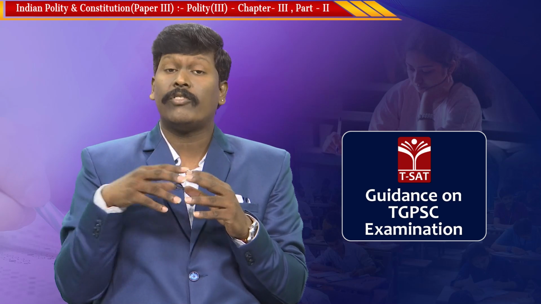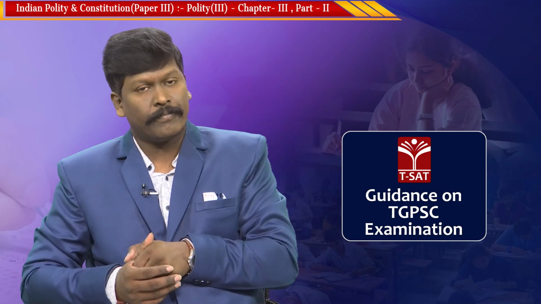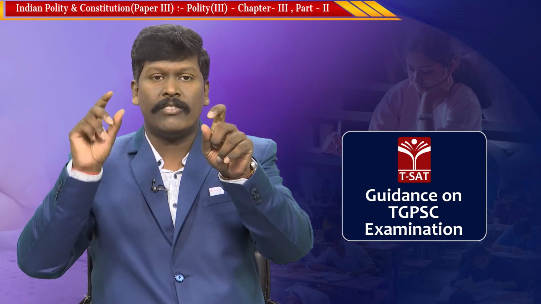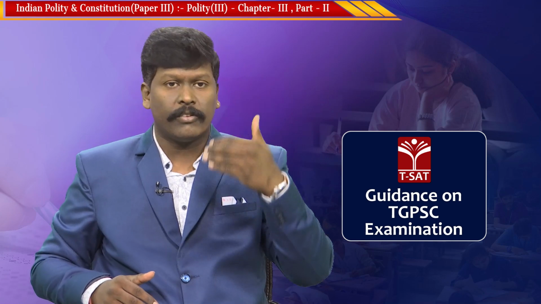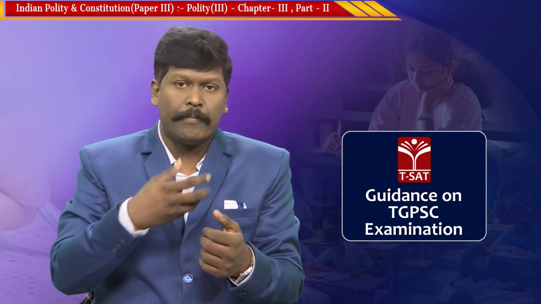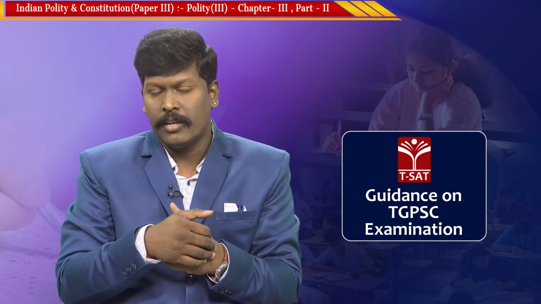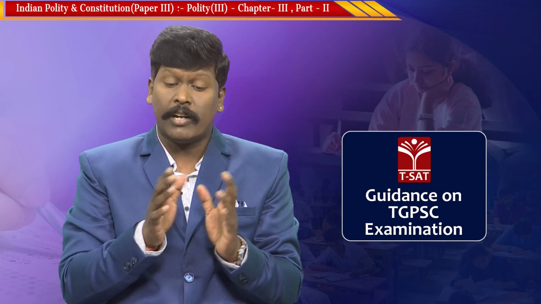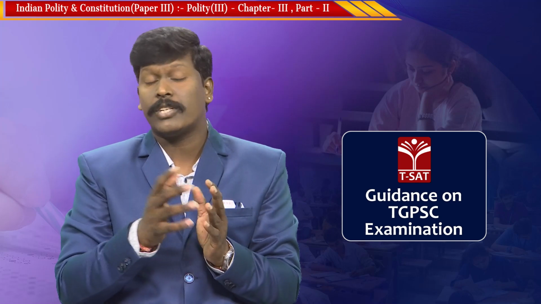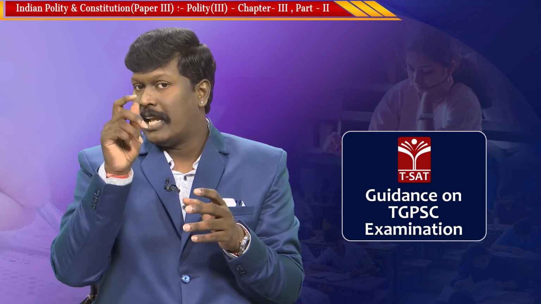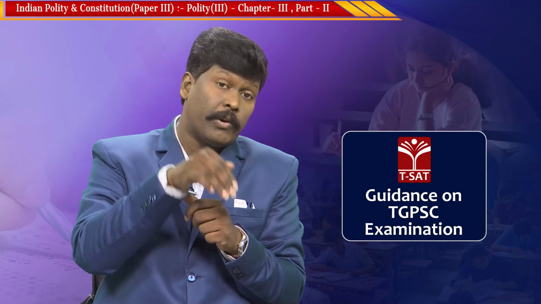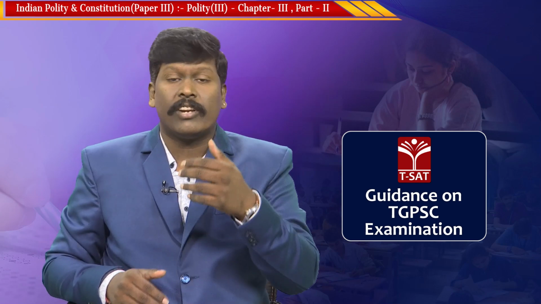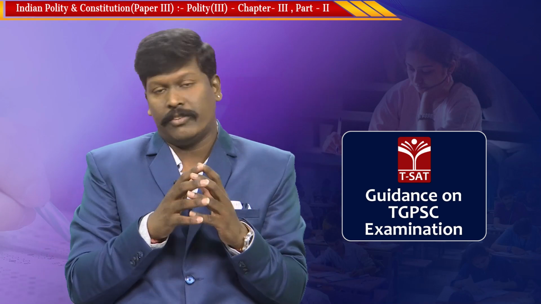Chapter 3 is related to part 5 and part 6 of the Constitution, meaning the union and state executives, which consist of the parliamentary system, the system of government, the central government like President, Prime Minister, Council of Ministers, the powers and functions of the Parliament, the state government composition, governors, Chief Minister, Council of Ministers, the legislature, state legislative council, and the bill procedure in the state legislature, legislative privileges.